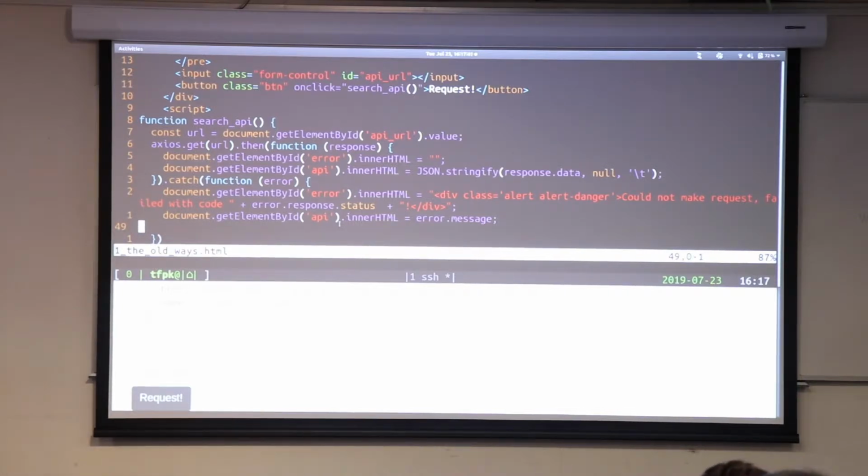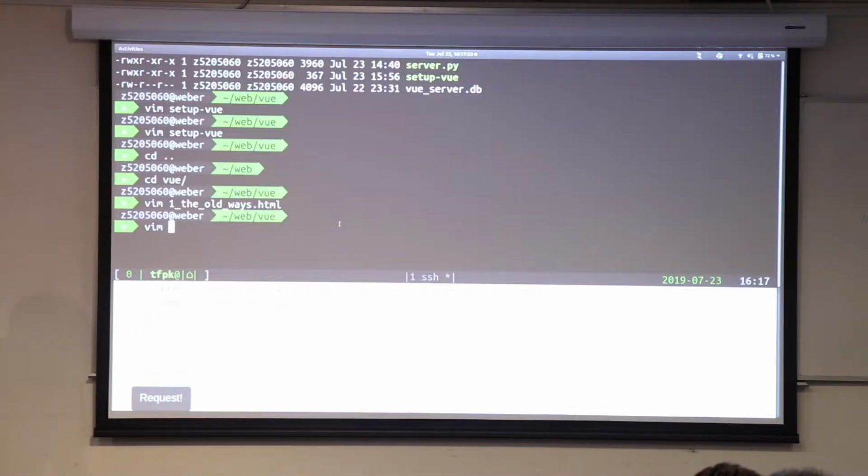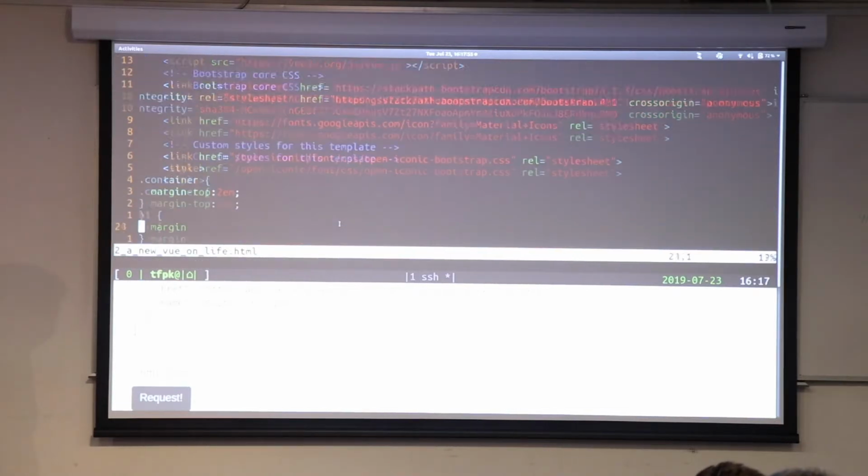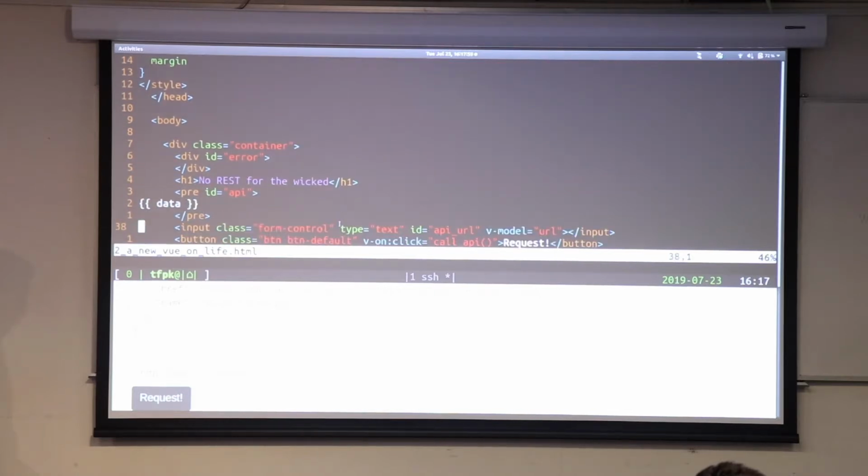So this is where a framework comes in. Instead of having to deal with this sort of, oh, I've got my field and I'm going to get the value out of it, do some processing, and then put it back into it, Vue lets us declare, go down a bit, that whatever is in the variable data, I'd just like that to be there. That's what I want. And then, further down a little bit, I can say, see this input form here? I'd like whatever's typed into this input form to be equal to the variable URL.